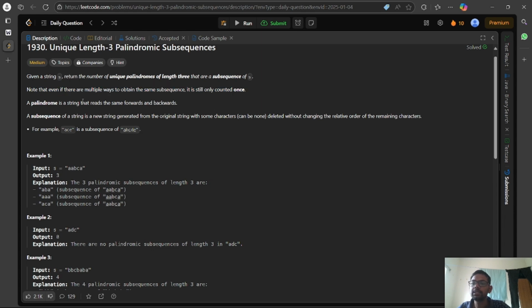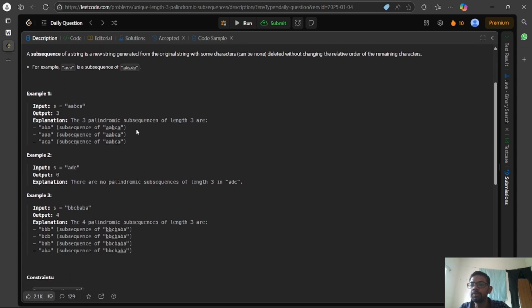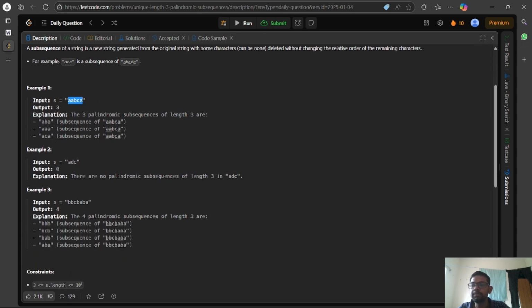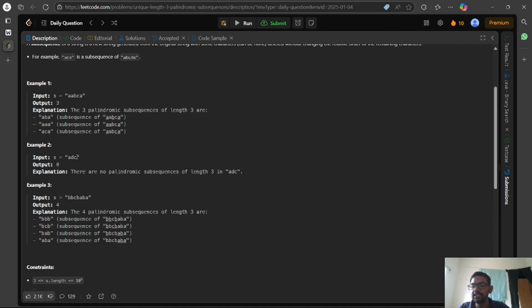A palindrome is a string that reads the same forwards and backwards. The definition of a subsequence is given here for further reference. Now let's go through the examples. This is the string given. We can have ABA, AAA, and ACA as palindromes from subsequences of the given string. Similarly for the other examples.